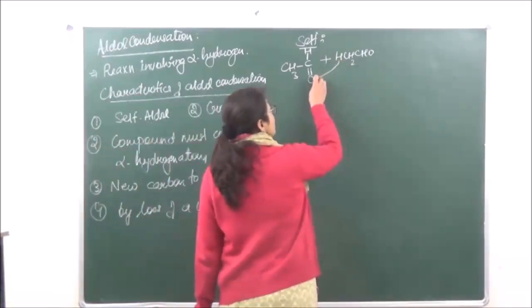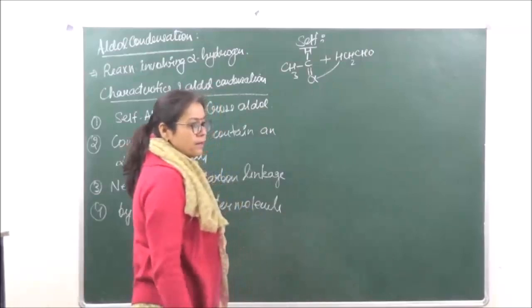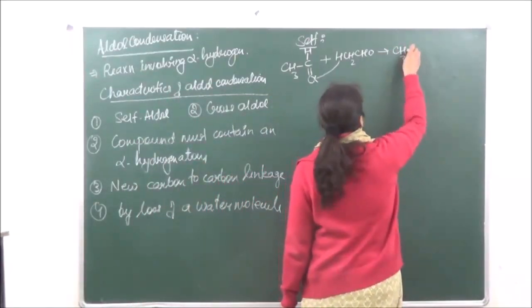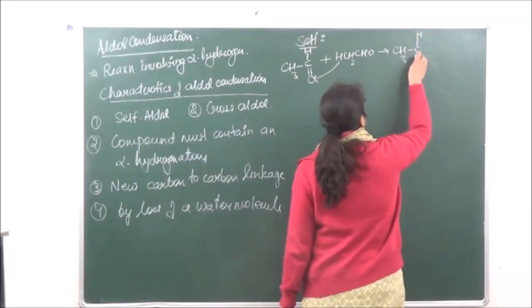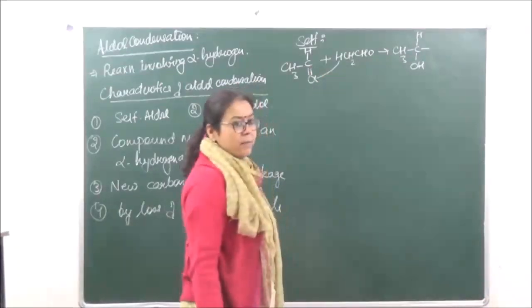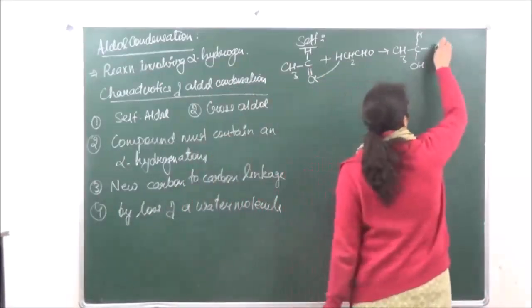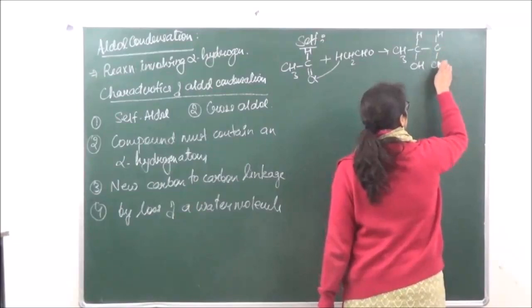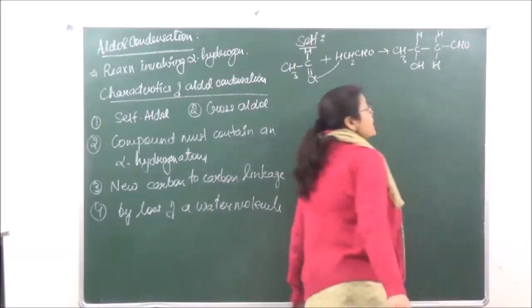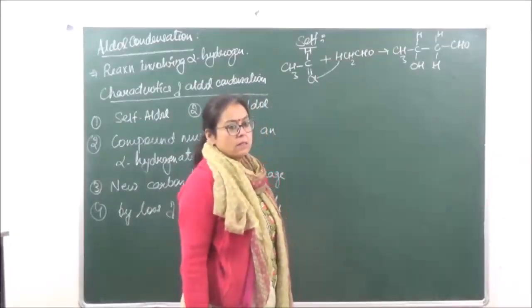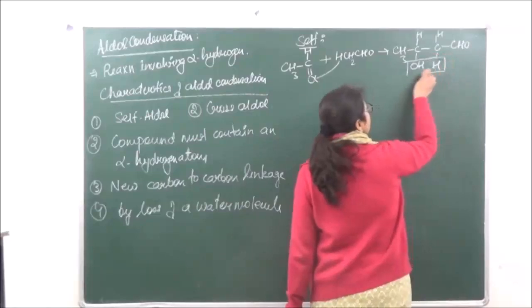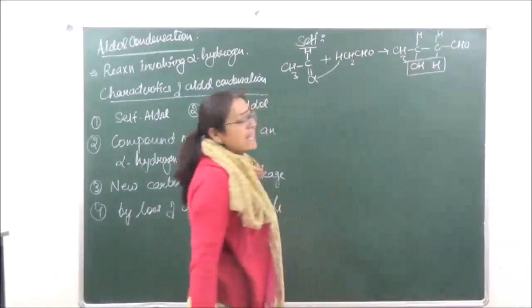So this hydrogen will go over here in the first step, such that we have CH3, CH, OH, and this carbon to carbon linkage will take place over here. So I am writing this also in this manner. And the second aldehydic group will remain as it is.